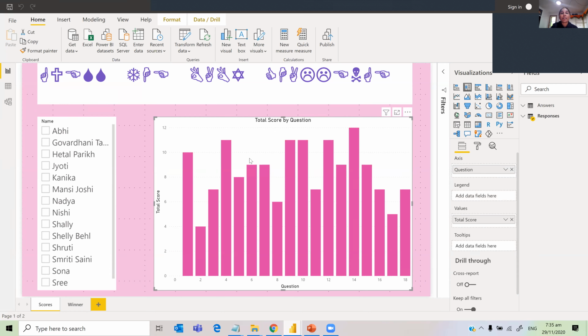By looking at this one, I know this is the least correct answer. Only 4 of the respondents have answered correctly, the total score is 4. This is question 2, the most difficult, guess the baby challenge. And this was the easiest: question 14, total score is 12.